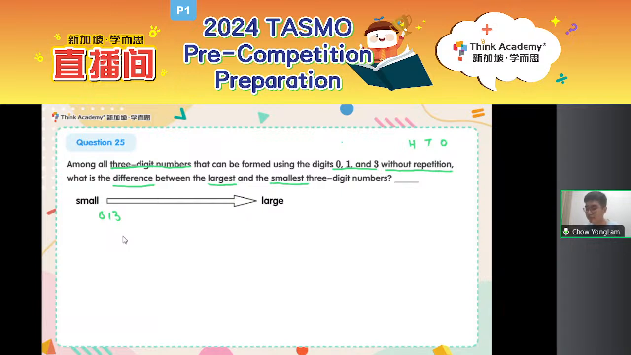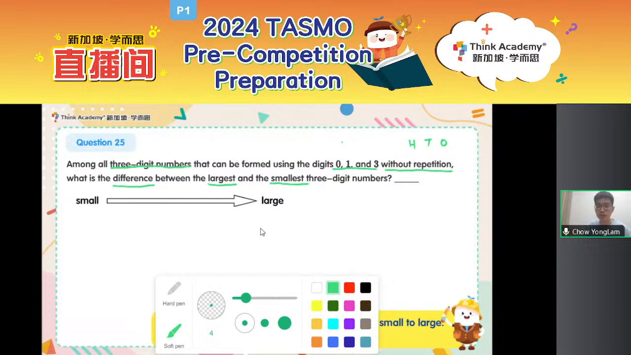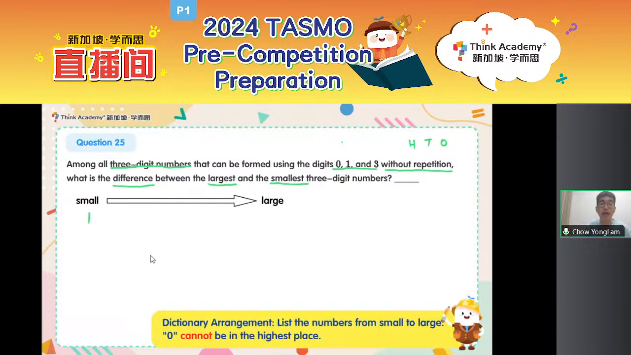No. In fact, somebody told me in the chat what is the smallest 3-digit number available. Good job. Now, 013, we cannot do that because, remember, I said this last week, and I'm going to say it again: 0 cannot be in the highest place. So I cannot start with 0 in my hundreds place. I should consider the next smallest number, which is 1. So I should start off with 1 at the hundreds place.